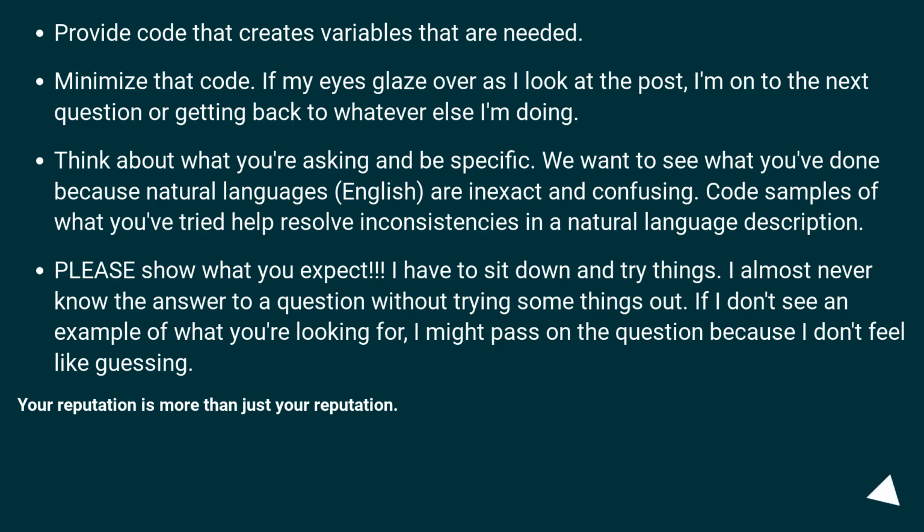We want to see what you've done because natural languages, English, are inexact and confusing. Code samples of what you've tried help resolve inconsistencies in a natural language description. Please show what you expect.